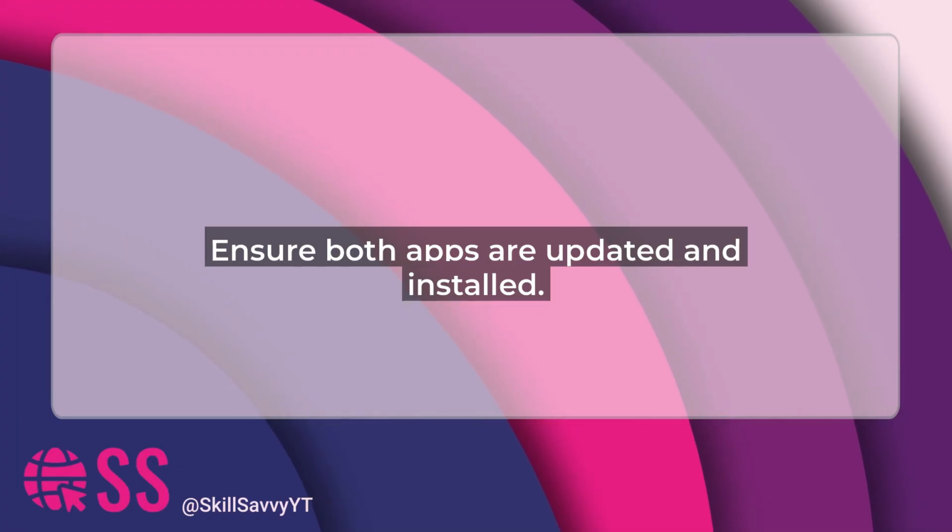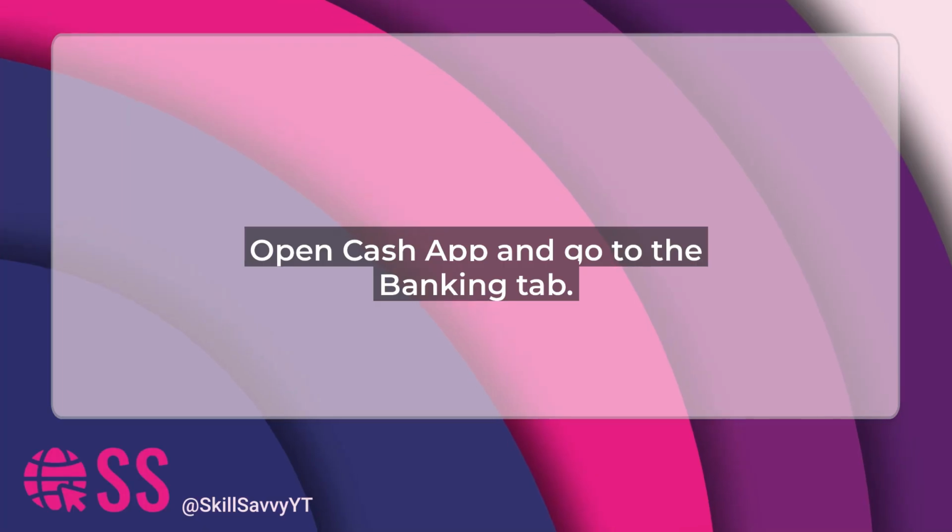First things first, make sure you have both the Cash App and PayPal apps installed on your device and that they're updated to the 2025 versions for smooth compatibility. Open your Cash App and log into your account. Once you're in, head over to the Banking or Money tab. It's usually at the bottom of the screen.